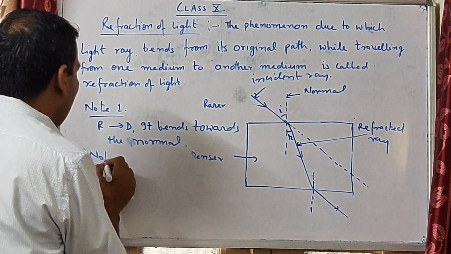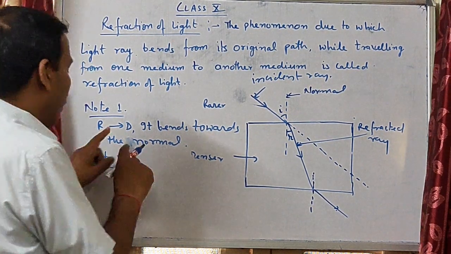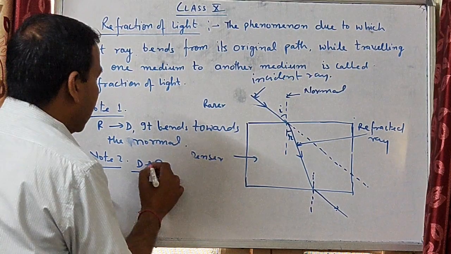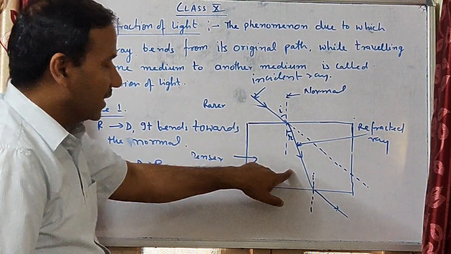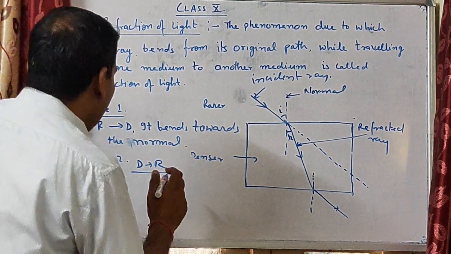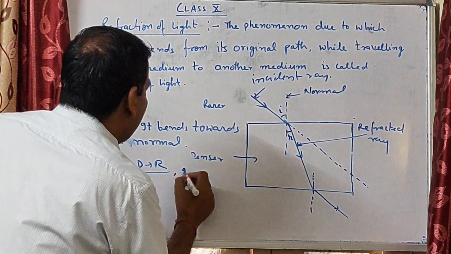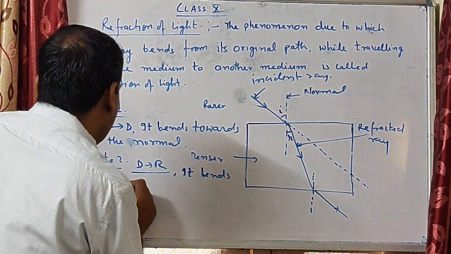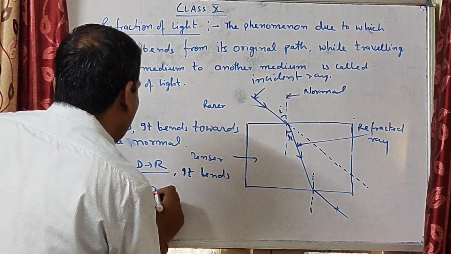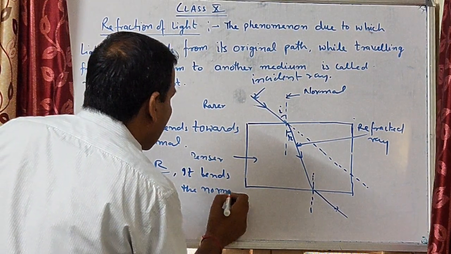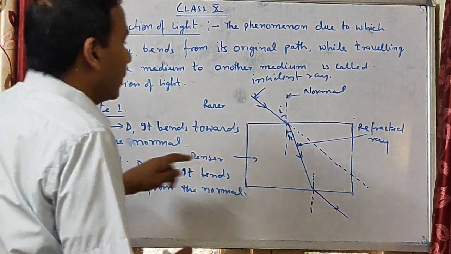Second point, note 2: when it travels from denser to rarer medium, it is the denser medium, it is a rarer medium, then it bends away from the normal. Okay.